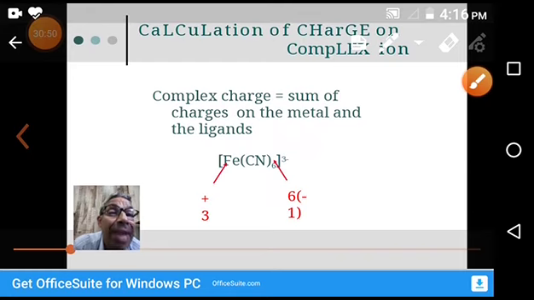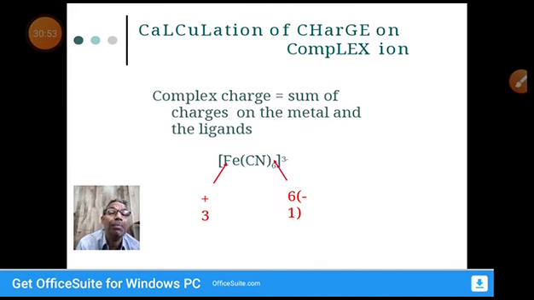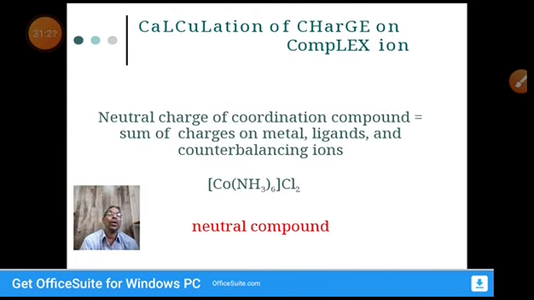So how did it come? The complex charge is nothing but the sum of the central metal ion charge and the total charge of all the ligands. When we add these charges, we get the charge of the complex, which may be positive or negative. If it is positive, we call it a positive complex, a cationic complex. If a complex has a negative charge, we call it a negative, anionic complex. Okay, sometimes the complex doesn't have any charge. We see how it comes.